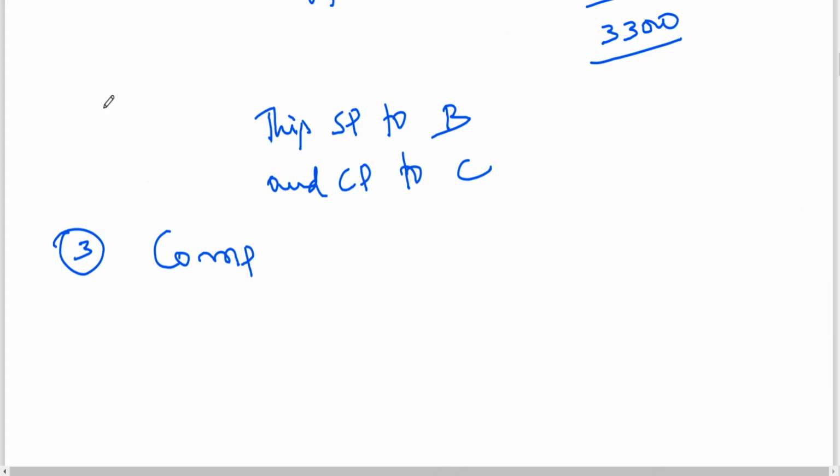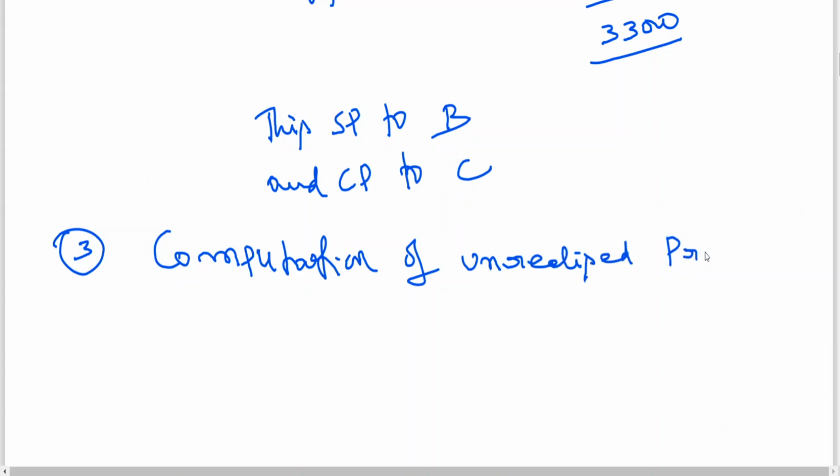Therefore, we also assume that unsold stock of B consists of stock that has been transferred from department A. So that we need to find out. So that is what I am writing. Computation of unrealized profit on closing stock of department B.